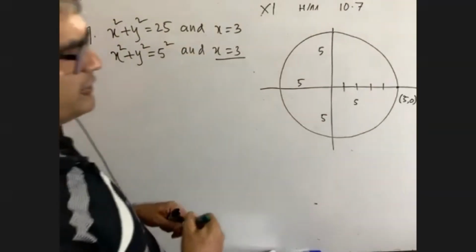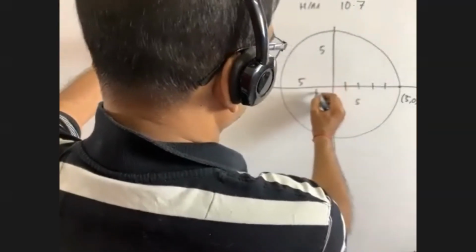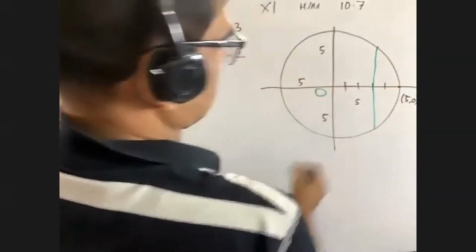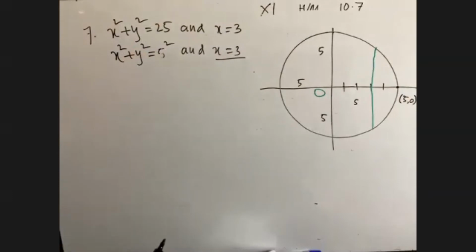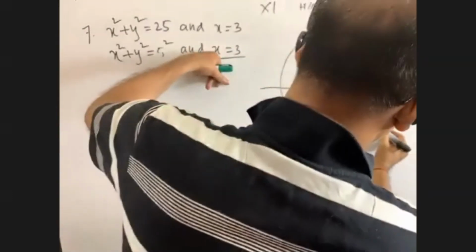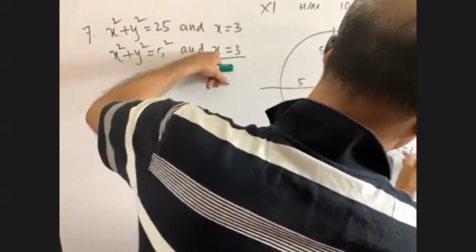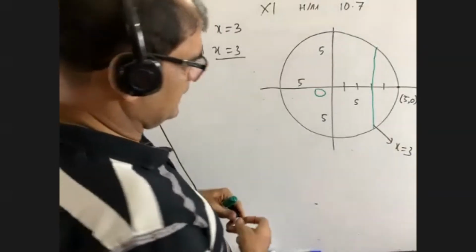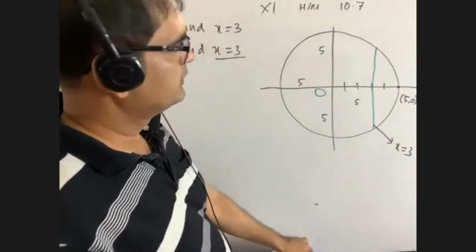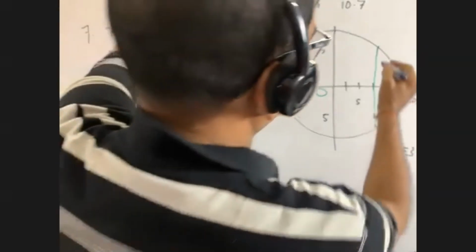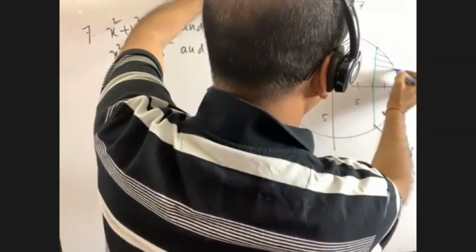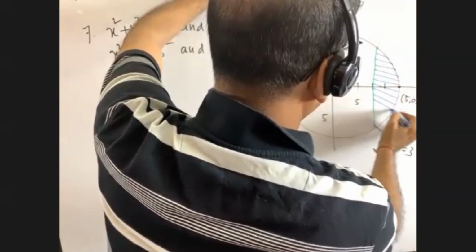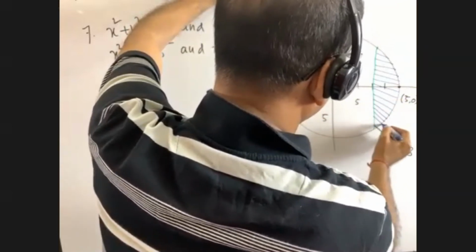So whose equation is x equals to 3? It is 1, it is 0, it is O, it is 1, 2, 3. It is x equals to 3. Please try to understand. This is x equals to 3. Okay. Now, whose area is to find here? We have to find the area of this part. Area of this part is to find.